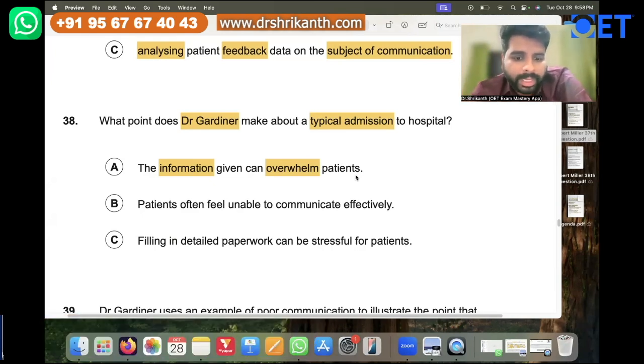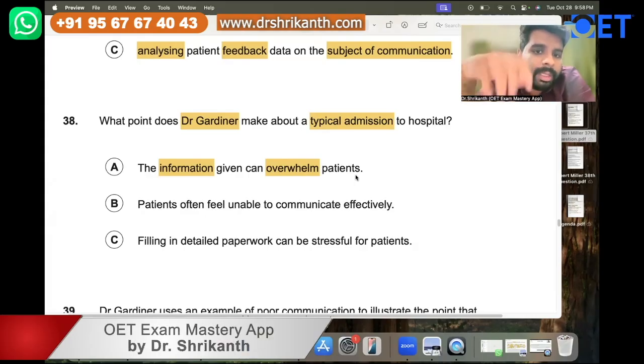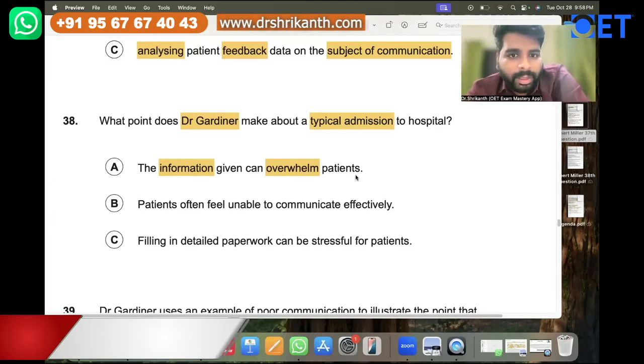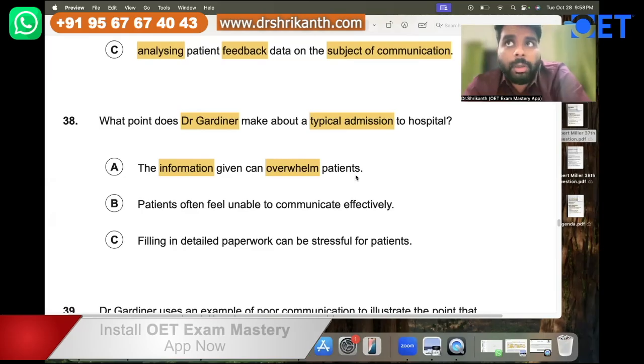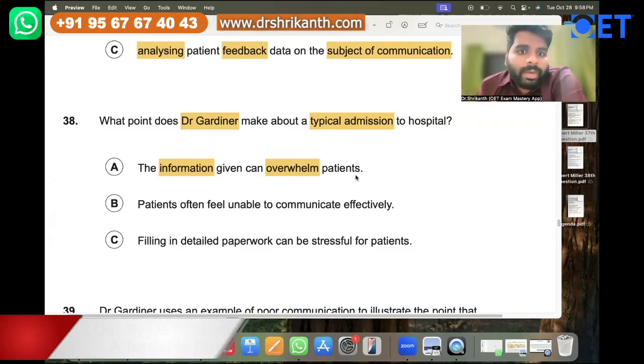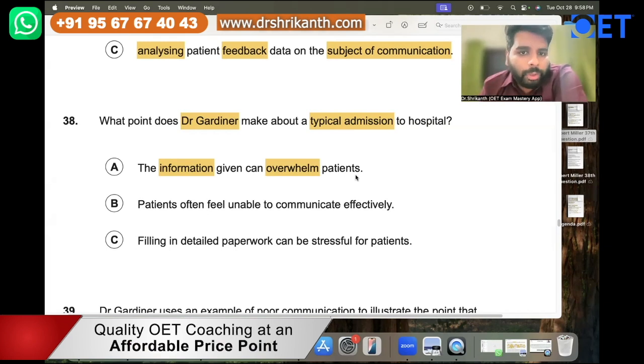Okay, so it can be negative, it can be positive. So for example, if you pass OET, you get grade A in all 4 exams, and at the same time you win a lottery, and at the same time you see your long lost best friend, too much positive information, right? You passed OET, you won a lottery, and you're seeing a very special person. So with too much happiness also, you're going to feel overwhelmed. Okay, you're going to feel overwhelmed with joy. So overwhelmed basically means too much. So it can be negative, it can be positive, right?